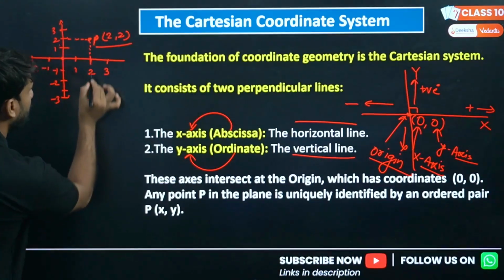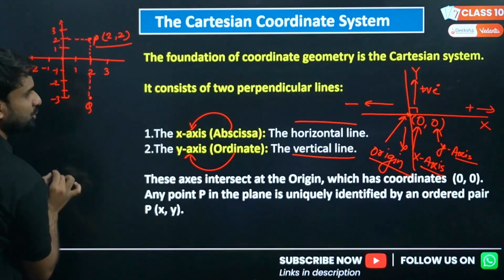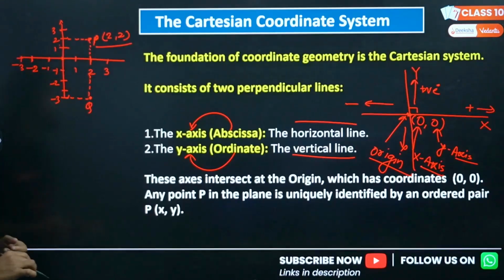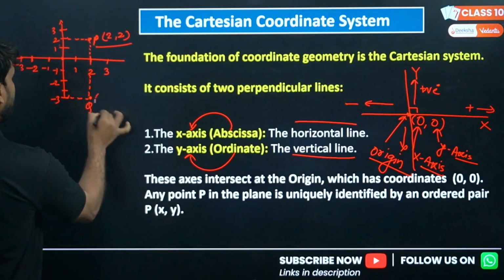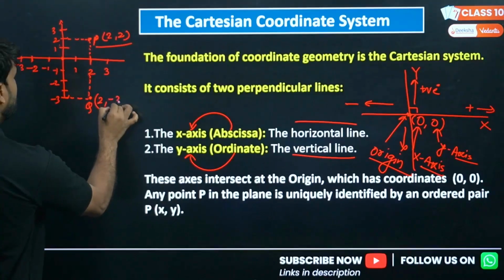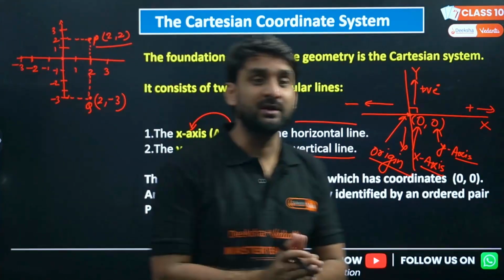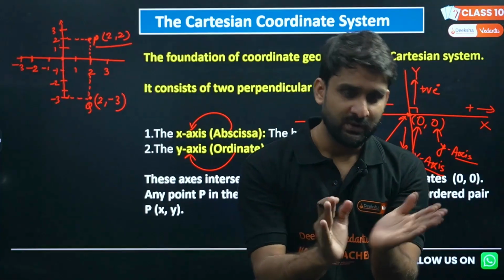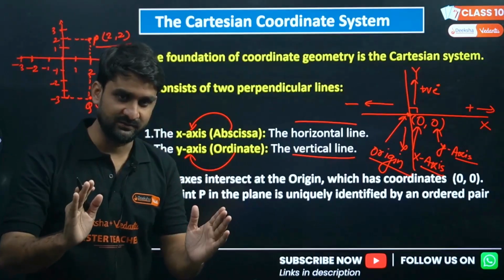So at Q, what is the x coordinate? On drawing a line, we get x as 2, and drawing a dotted line from the y-axis, we get -3 on the y-axis. So the coordinate of Q will be (2, -3). Make sure whenever you are writing coordinates under brackets, the first position will be of x and the second position will be of y. Please keep it in mind, my dear lovely kids.